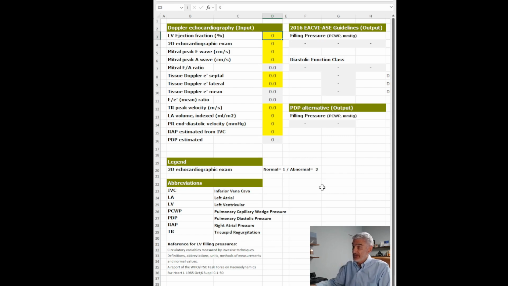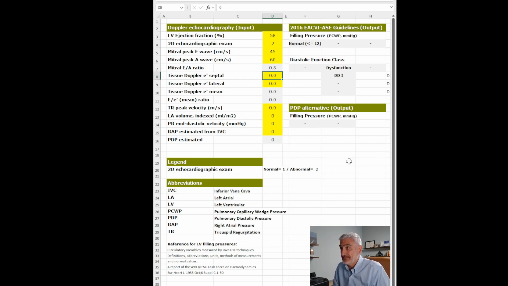Then we may have a patient who still has a normal ejection fraction and an abnormal 2D exam, and at this point the algorithm immediately gives me diastolic dysfunction class 1, so this patient cannot be normal, with at this point normal filling pressures. Then we will have like 45 centimeters per second here and 60 here, so an E on A ratio of 0.8, which makes sense with diastolic dysfunction.